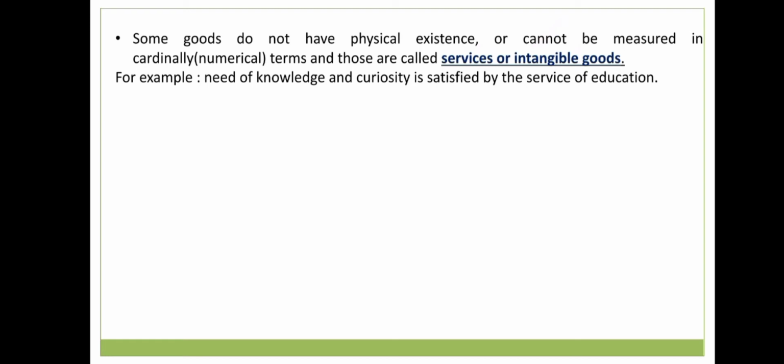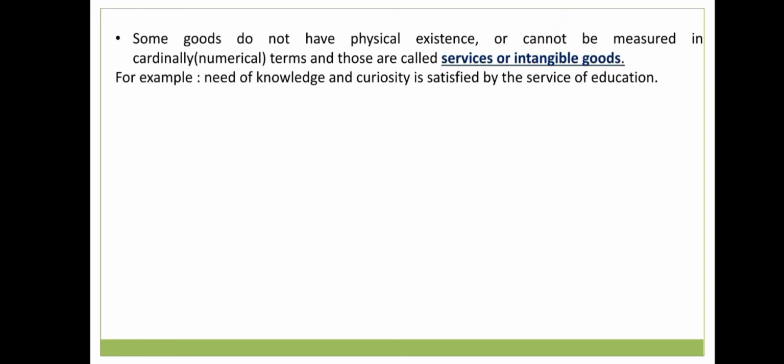Here we have an example: need of knowledge and curiosity is satisfied by the service of education. We can take another example also, like food is a good, but cooking that food is a service, while food is a commodity.